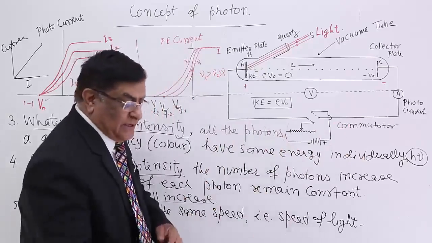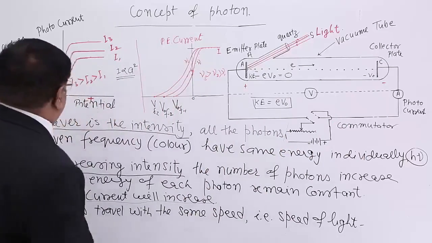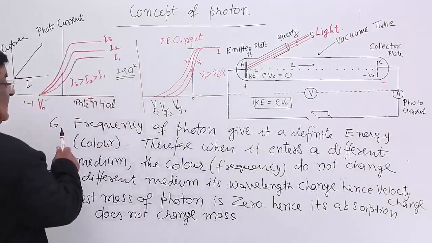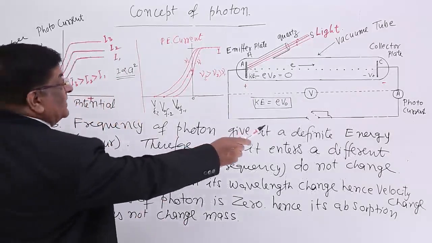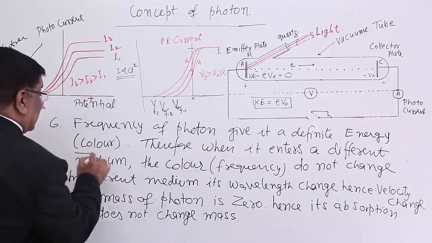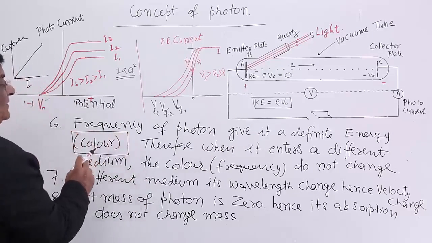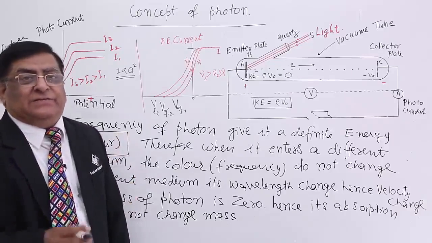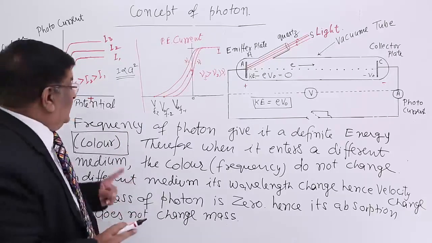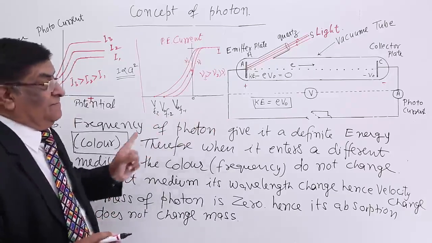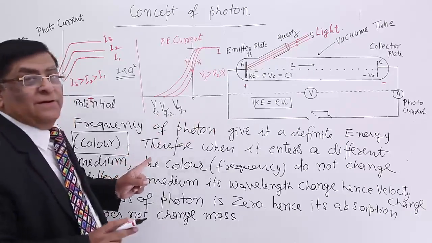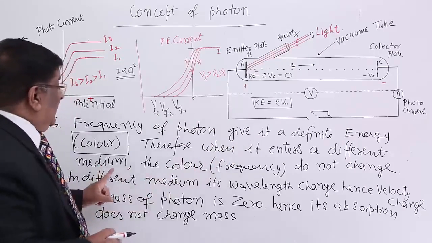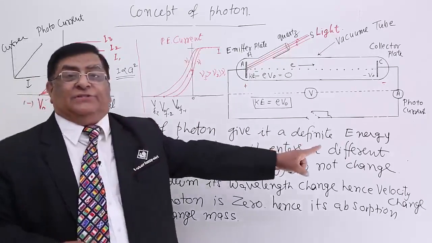Now, next point, number 6: frequency of a photon gives it a definite energy, and that energy we name as color. So please remember from now onward, the color of the light is not due to its wavelength, it is due to its frequency. And the proof of that is, when it enters a different medium, the color does not change.